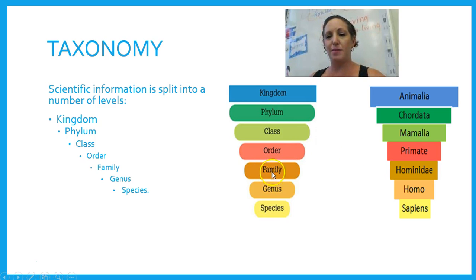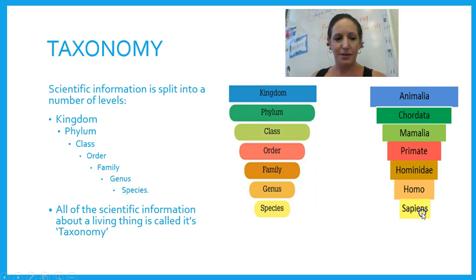We are in the family of Hominidae. We are the genus of Homo, humans, species sapiens. So our scientific name is Homo sapiens. So your scientific name is made up of your genus and your species. Okay? So as humans, which is our common name, are the Homo sapiens.